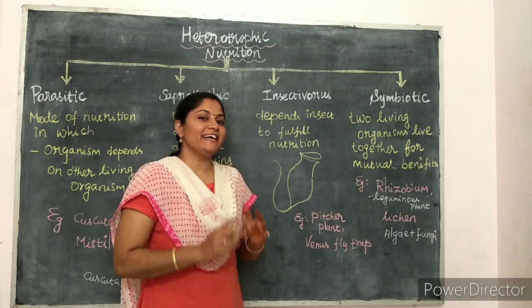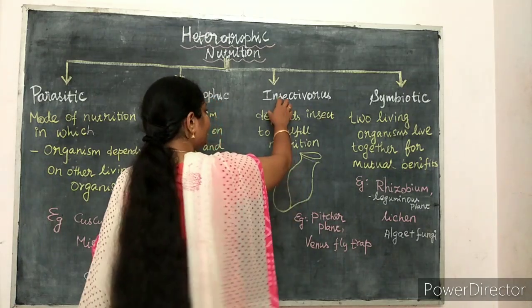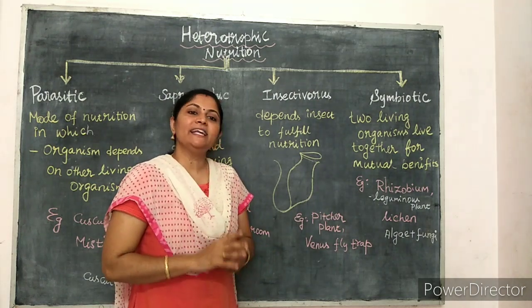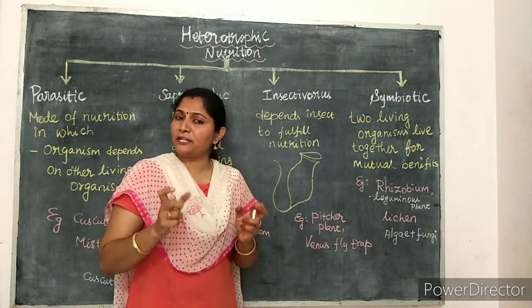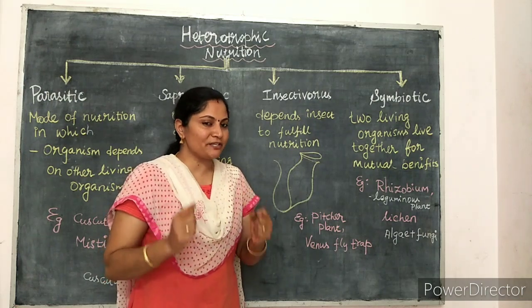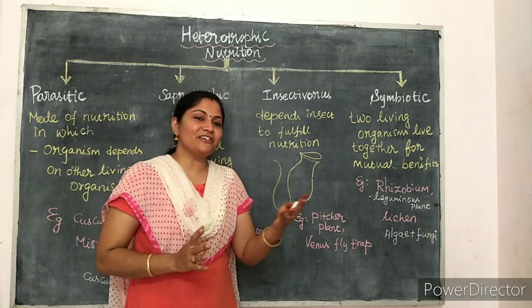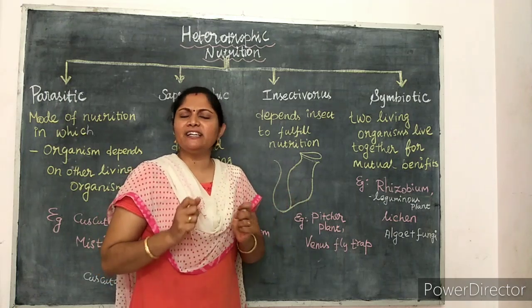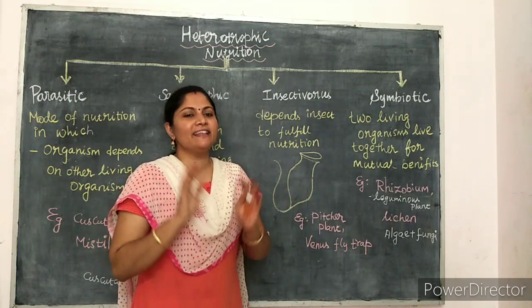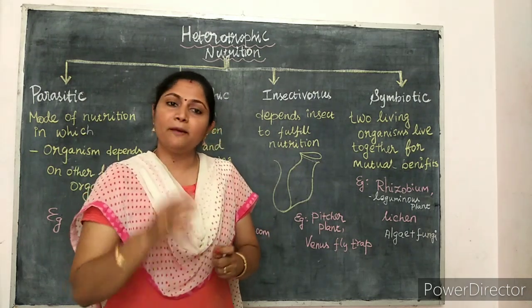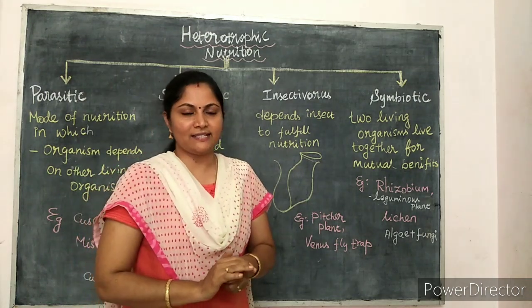Now we'll discuss an interesting nutrition type, that is insectivorous. Insectivorous plants depend on insects. This is a special type because it is partially autotrophic and partially heterotrophic. Partially autotrophic because it is green in color and can prepare its own food by photosynthesis.